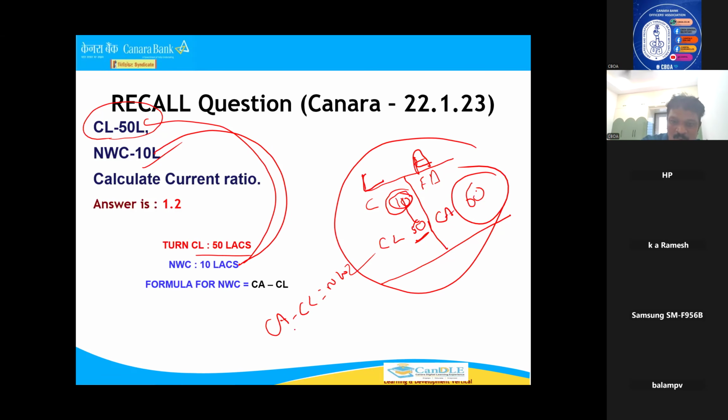Or one more formula I told you: long-term source minus long-term use is also NWC. Now let us see current assets. Current liability 50 lakhs, NWC 10 lakhs. Now if you add 10 lakhs, 60 will come. 60 minus 50 only can become 10, no? So this is one more way. This is the formula-wise way. This is the concept-wise answer, the concept I told you. This is formula-wise. Okay, I hope you are clear.